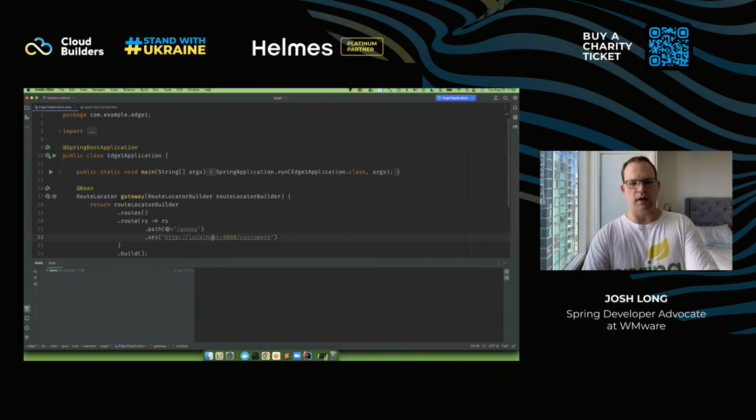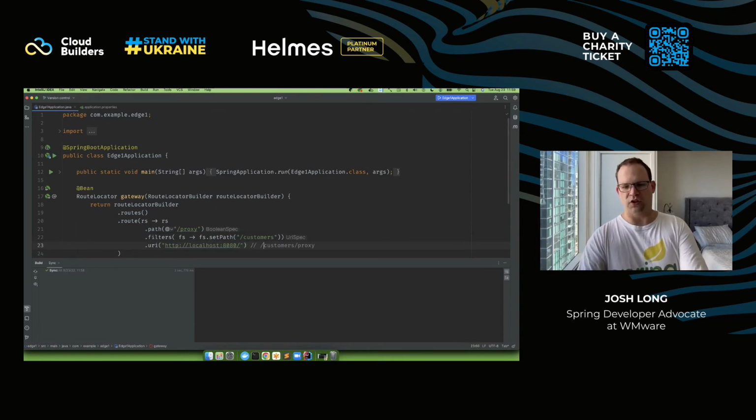When they go to this endpoint, we're going to get the request at /proxy. We want to send the request to /customers on a different port. In order to make that work, we need to change the path. So I'll say change the path to be /customers, because otherwise I would get something like /customers/proxy, which doesn't exist, right? So I don't want that. That's why I use the filter.